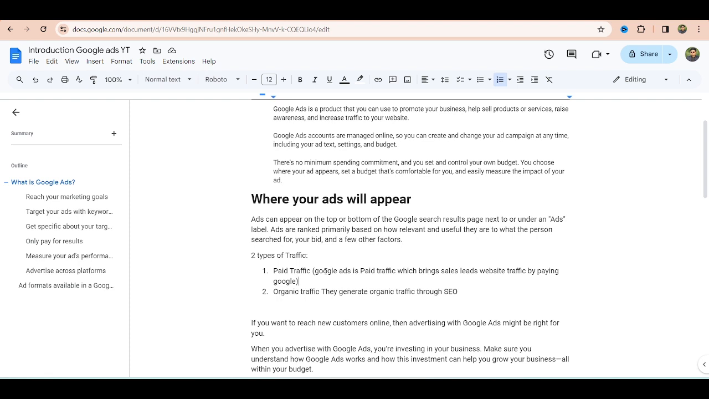Well, now there comes the traffic where your ads will appear. If you want to reach new customers online, then advertising with Google Ads might be right for you. When you advertise with Google Ads, you are investing in your business. Make sure you understand how Google Ads works and how this investment can help you grow your business, all within your budget.